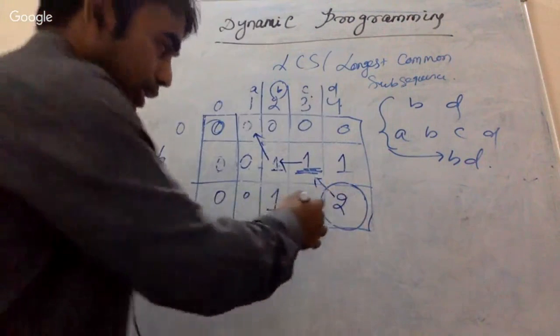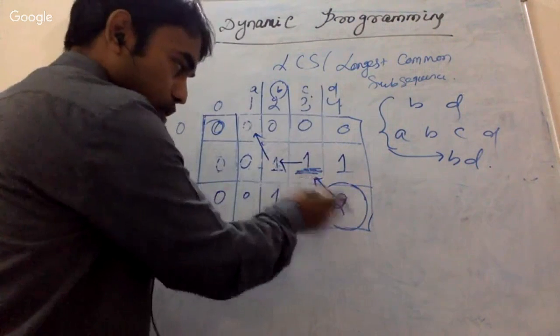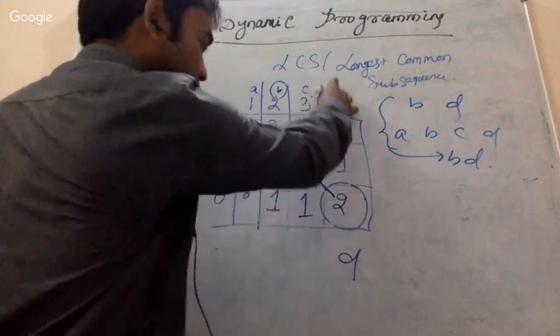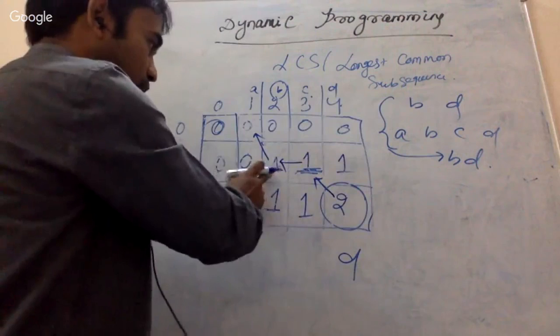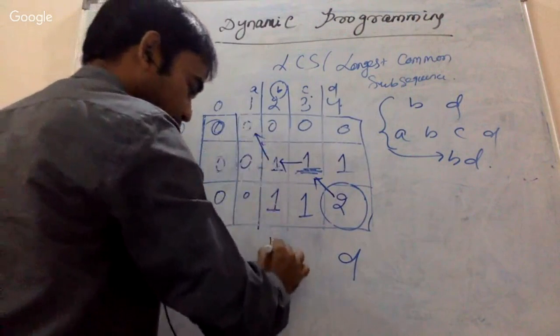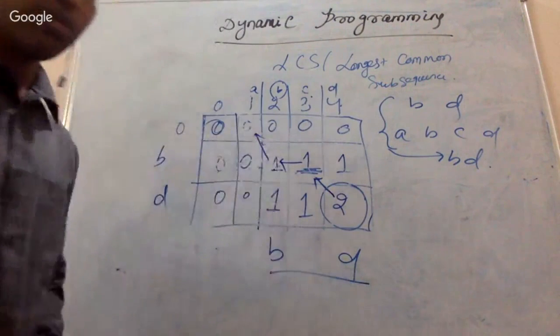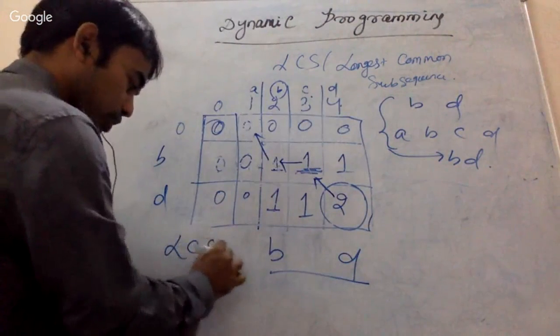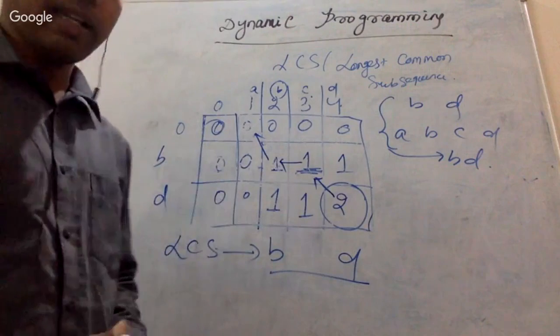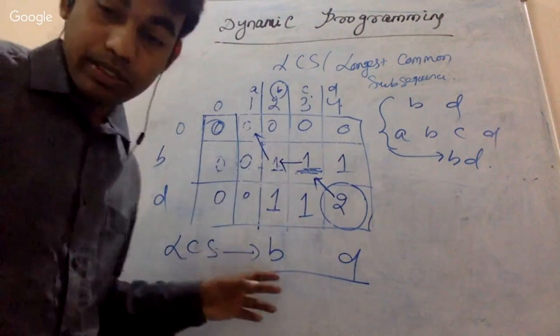So if there is a corner arrow, just print it. This was D. Is there a corner arrow? No. Is there a corner arrow? Yes, it is here. So this was B. So this is the common subsequence, the LCS for this particular example. I hope you understand.